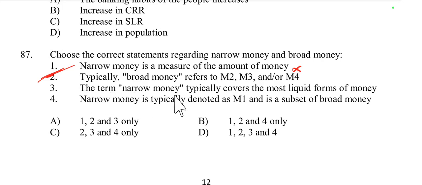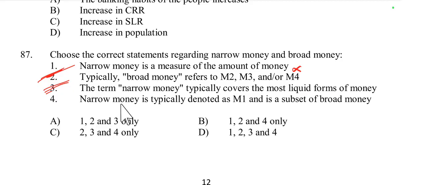Then the term narrow money typically covers the most liquid form of money. Narrow money, the most liquid form, like M1. So this is correct. Narrow money includes the most liquid forms of money such as currency in circulation, demand deposits and checking accounts. So it is also correct.